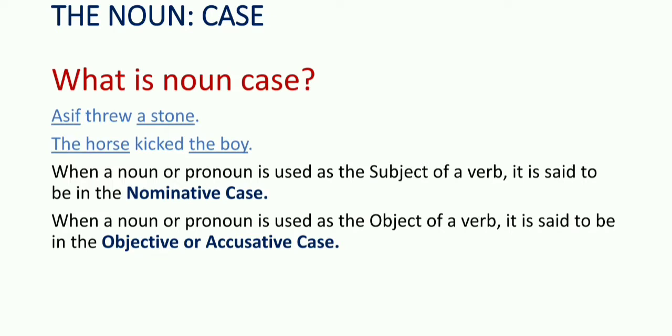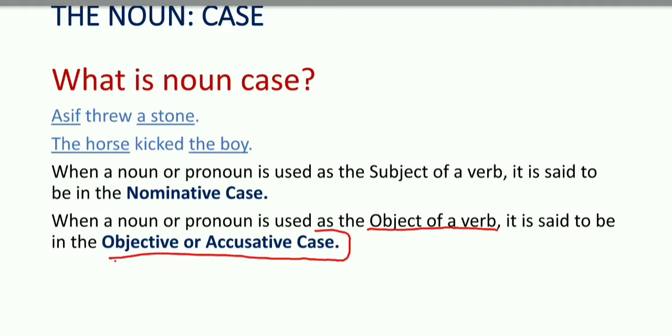The next definition: when a noun or pronoun is used as the object of a verb, it is said to be in objective or accusative case. Keep in mind, it is said to be in the objective or accusative case.